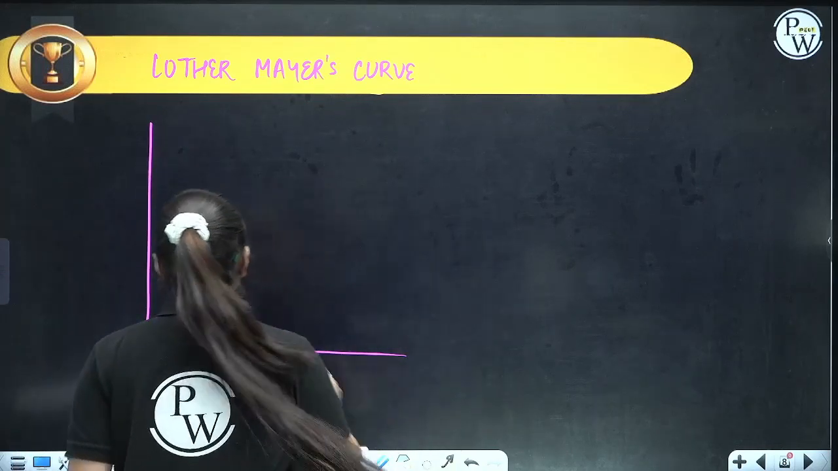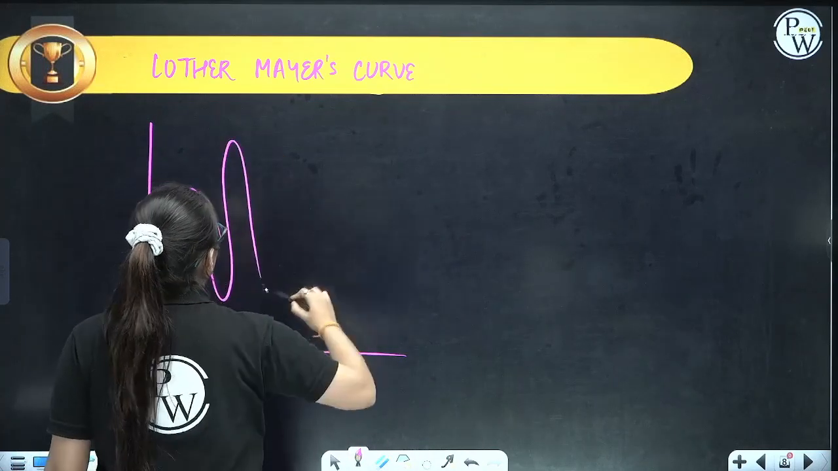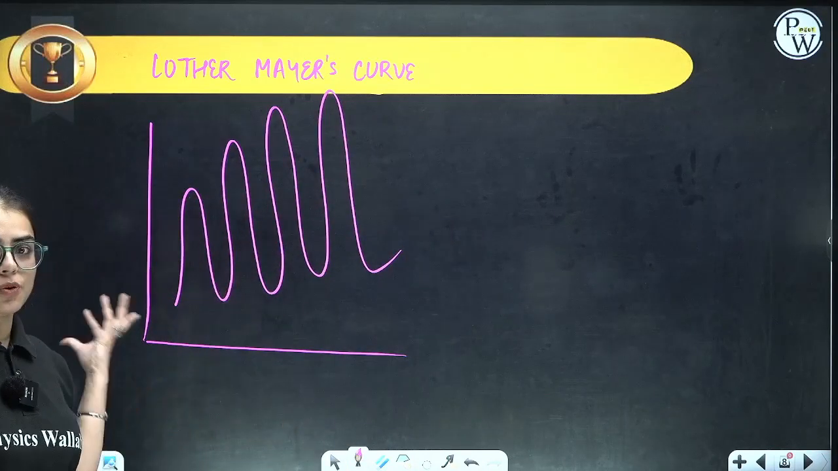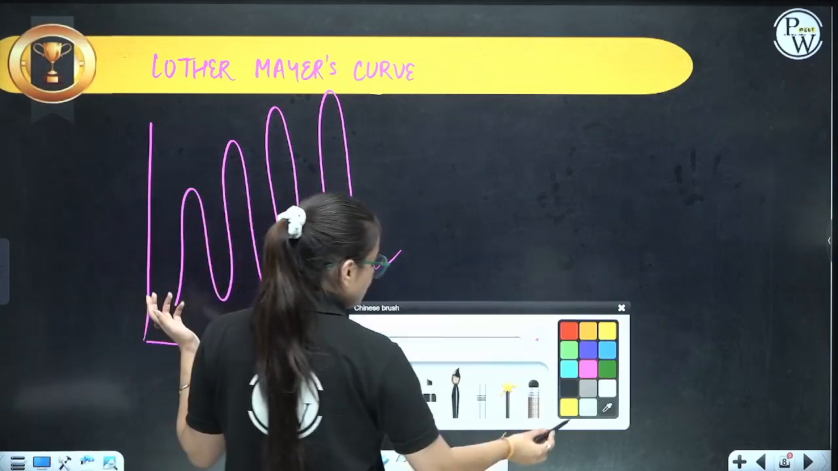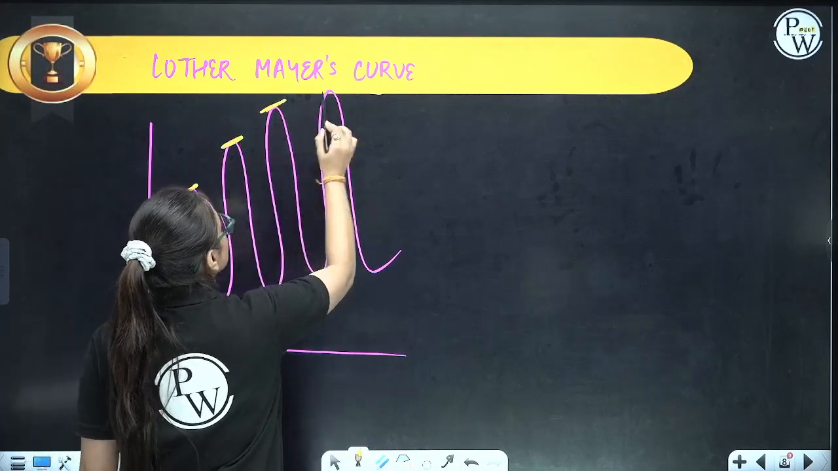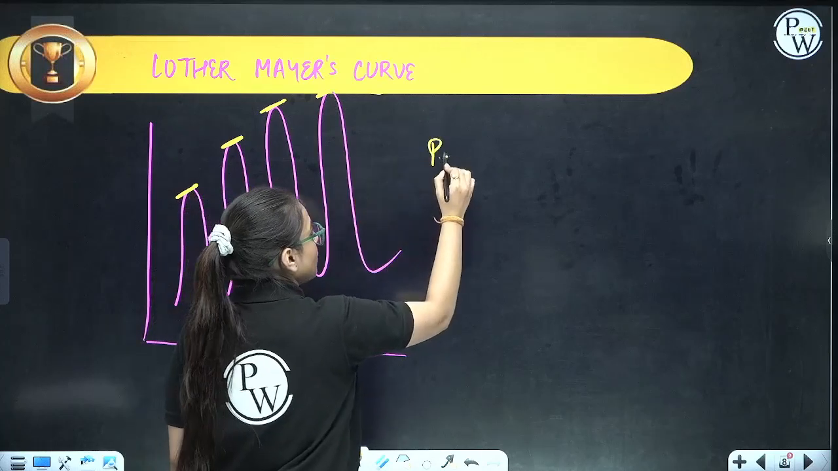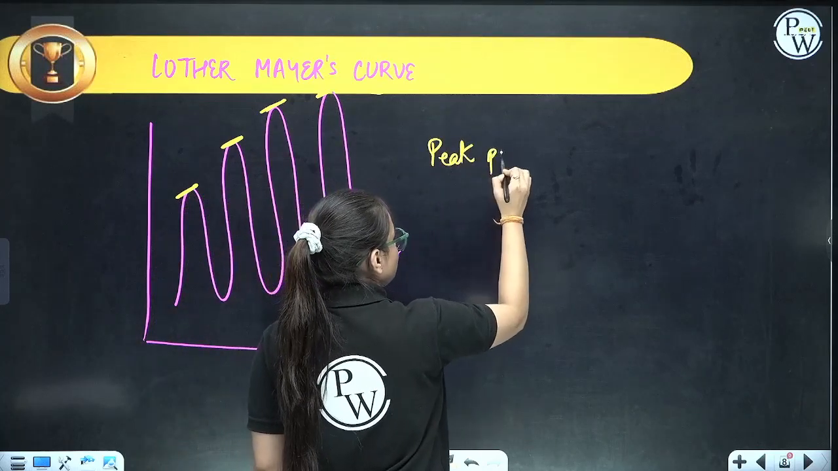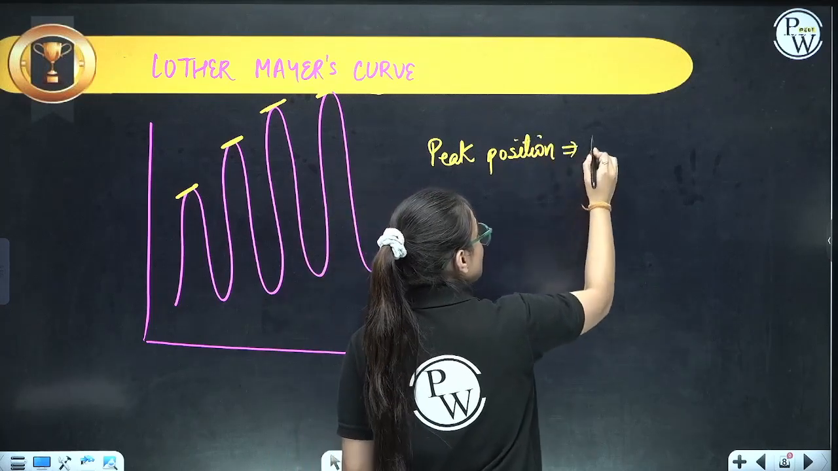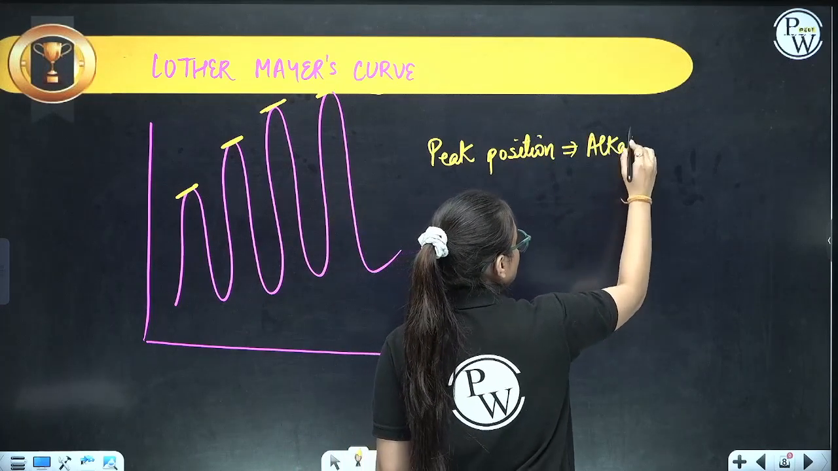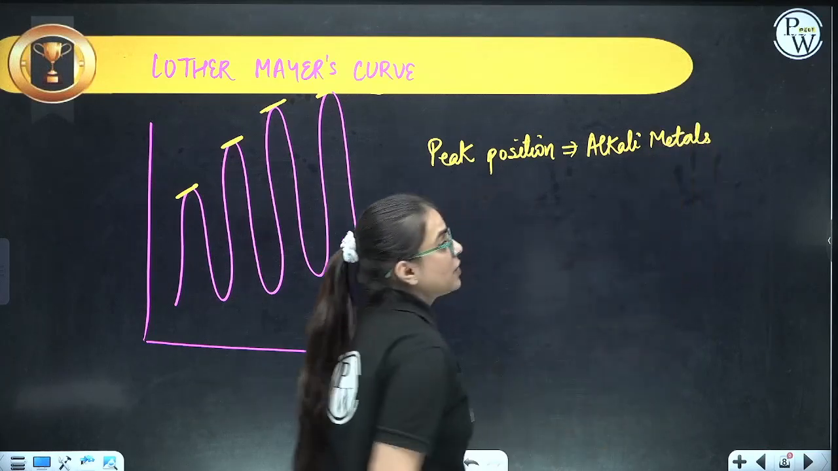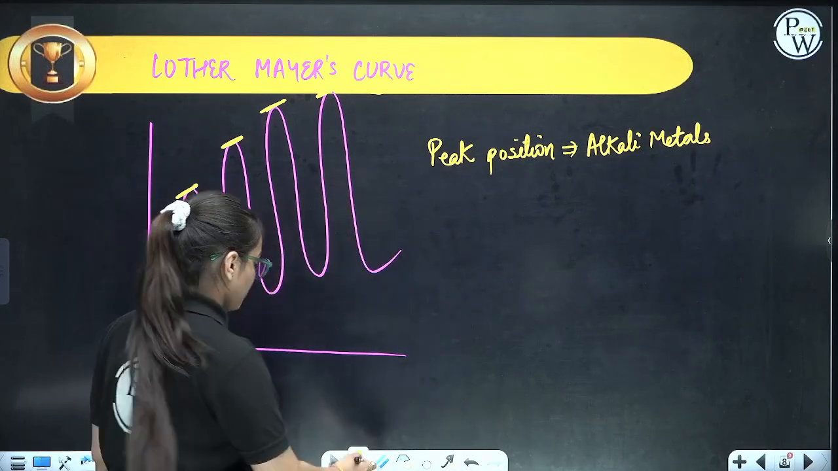What we observed? Such kind of graph was observed. Now, as per such a graph, here we have these peak positions. The peak positions, students, represent the alkali metals. All the alkali metals were placed on the peak positions.